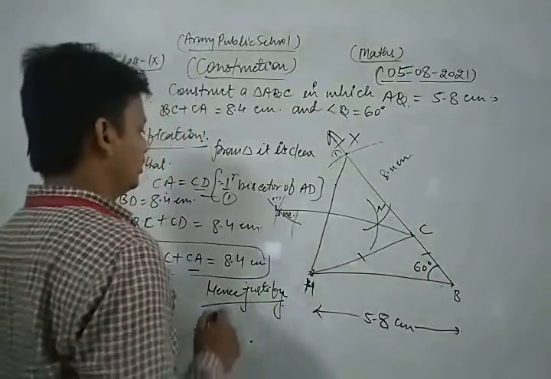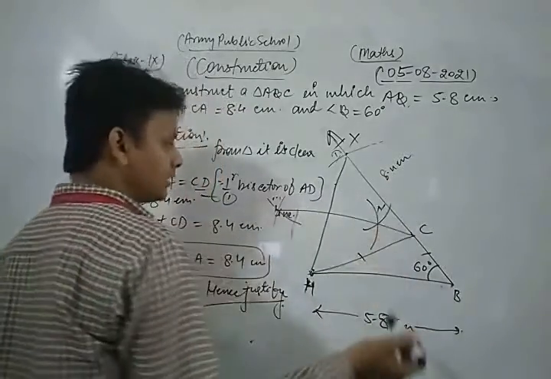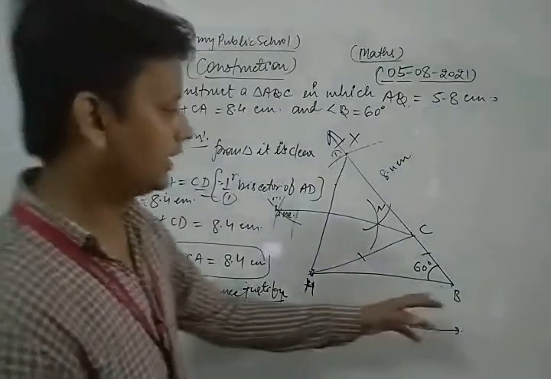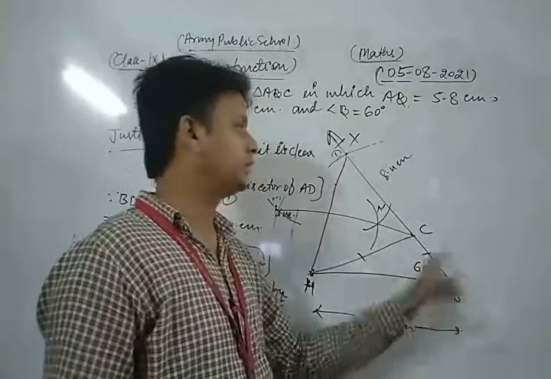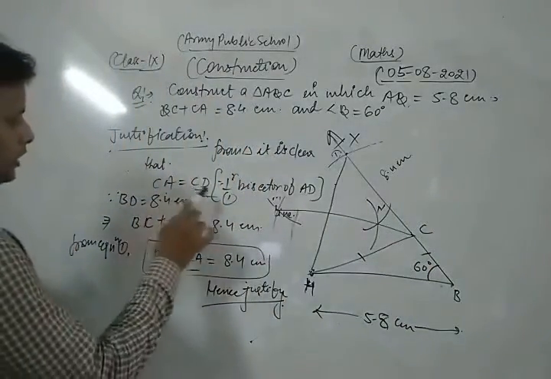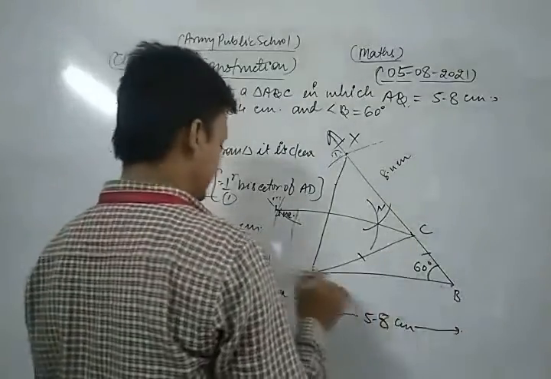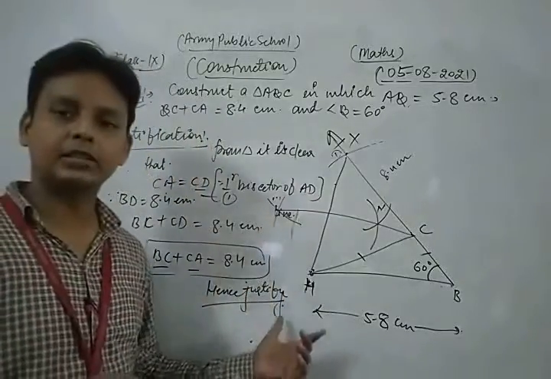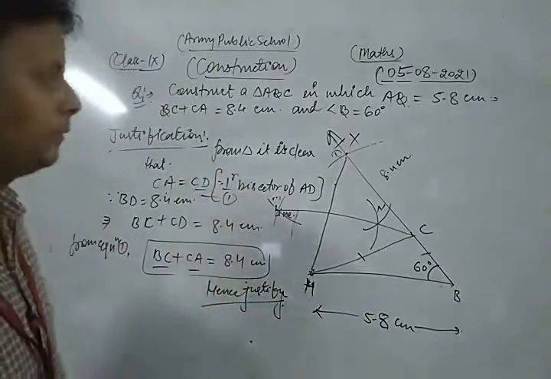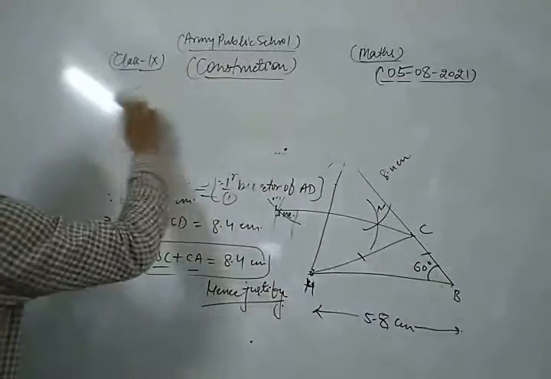Now we take equation 1. It is already given that BD is the sum of the other two sides, 8.4. So we write BD is equal to 8.4, and we can write BD as the sum of the two line segments BC plus CD. Now using this, we can write CD as CA. So BC plus CA is equal to 8.4, which is already given as the sum of the other two sides. Hence justified. In this way you can construct each and every question of your NCERT exercise based on these topics.